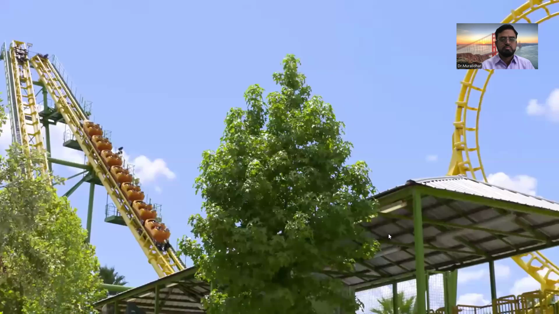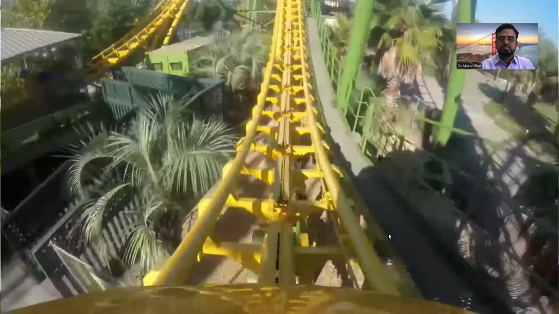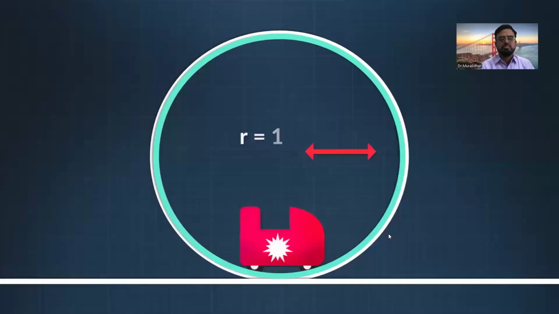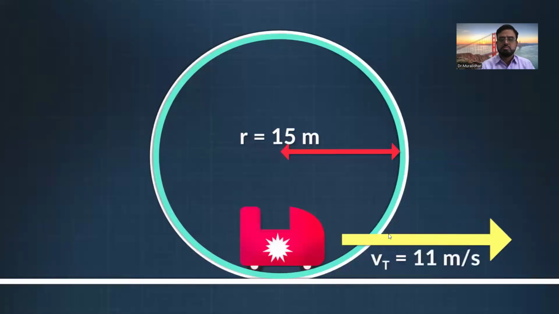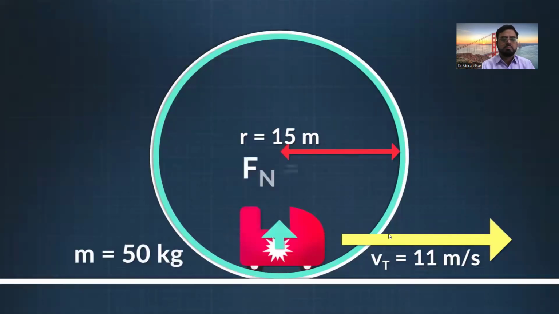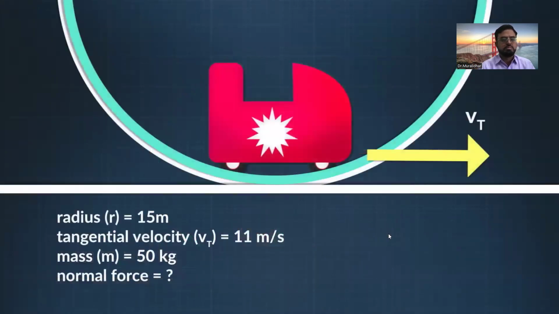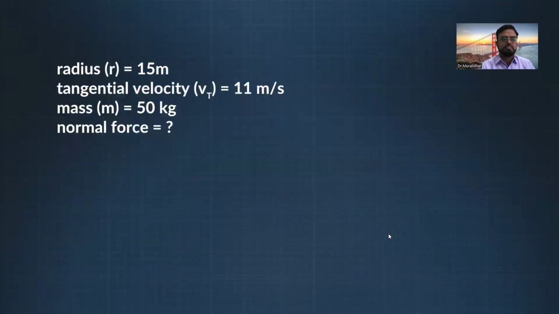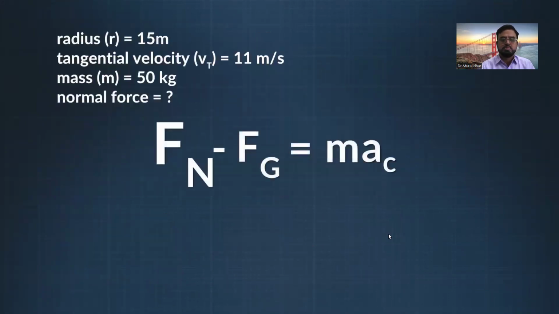Okay, here's an example. Imagine you're riding a roller coaster through the bottom of a circular loop. The loop's radius is 15 meters, and your tangential velocity at the bottom is 11 meters per second. If your mass is 50 kilograms, what is the normal force exerted on you? Drawing a free body diagram, we see that the two forces acting on you at that moment are gravity, down, and the normal force, up. By Newton's second law, we can write that the normal force minus gravity equals your mass times centripetal acceleration.